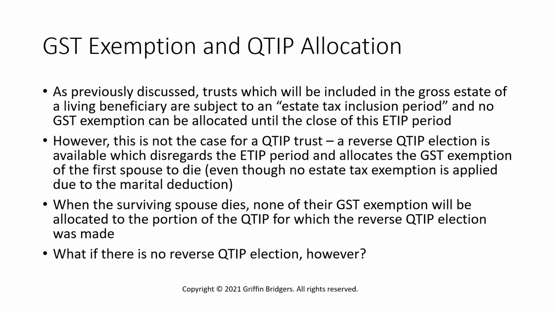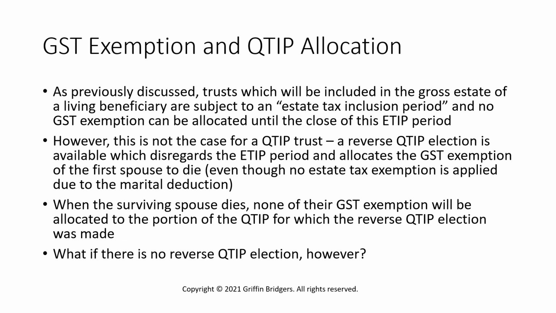So, when it comes to GST exemption, sometimes it's automatically allocated to trusts, and sometimes it's manually allocated to trusts. I've discussed that in prior episodes, but one issue when it comes to allocating GST exemption to a trust is the estate tax inclusion period.